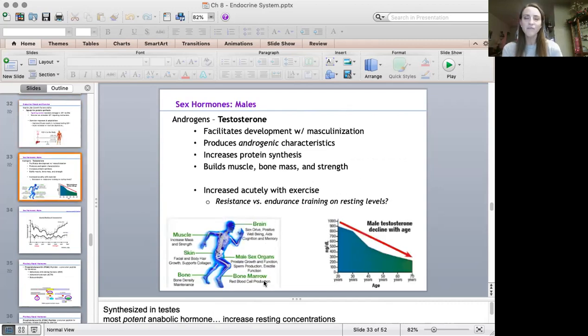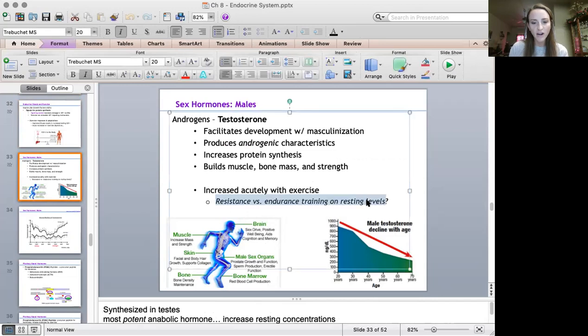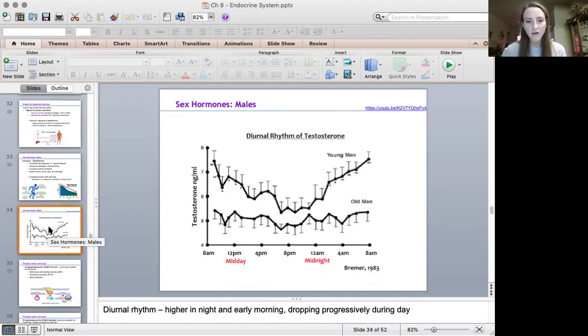Next is testosterone. So just know the basics of it. What are the primary purposes of testosterone? What does it do? And then what happens to testosterone with exercise? I went over this in the lecture. So we know it's increased acutely with exercise, but what about chronically? So what about chronic resistance athletes or chronic endurance athletes? What is going to be the difference between those two types of training? So go back and listen to the lecture if you don't remember that. And then also about the diurnal rhythm, so the circadian rhythm of testosterone, it's going to be highest in the morning.